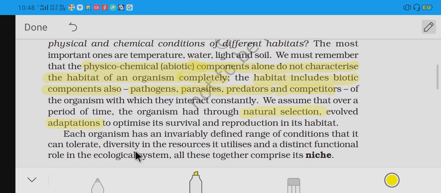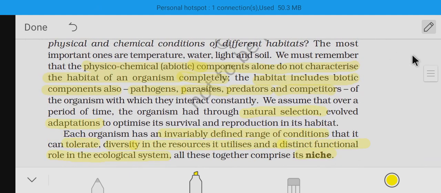If one organism is not there, another organism won't be there. So all this has some ecological function. They play an important role in the ecological system. All this together comprises the niche. So each organism has an invariably defined range of conditions that it can tolerate, diversity in the resources it utilizes, and a role in the ecological system, which is said to be its niche. So this is what a niche is.